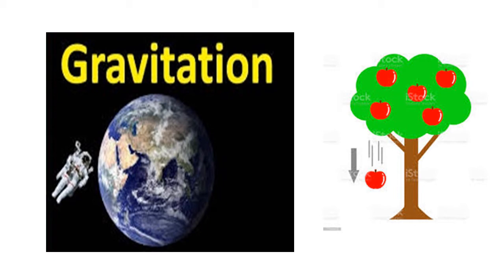After further thinking, he stated not only earth exerts force of attraction on all these objects, but these objects also exert the same amount of force of attraction towards the earth. In the previous chapter, you have already studied Newton's third law of motion, right? For every action, there is equal, opposite and instantaneous reaction. So not only earth exerts force of attraction on all these objects, but these objects also exert the same amount of force of attraction on the earth.